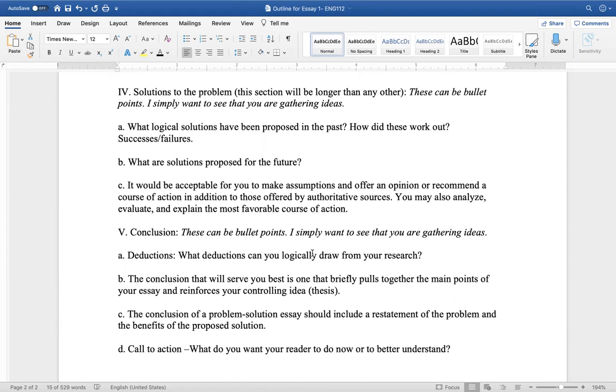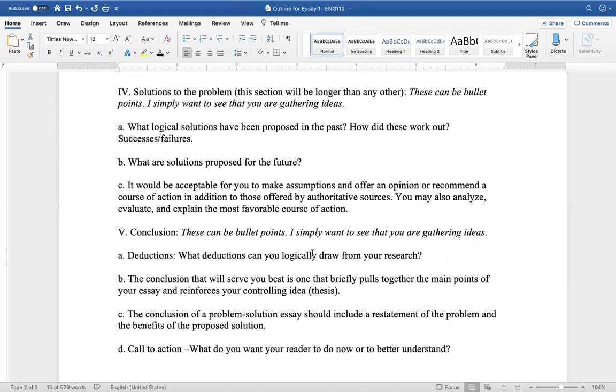And maybe, guys, your answer to that is nobody. Nobody has cared and nobody has tried a solution. Then come right out and say that. What are solutions proposed for the future? And then it would also be acceptable for you to make assumptions or offer an opinion or recommend a course of action in addition to what you've already found.